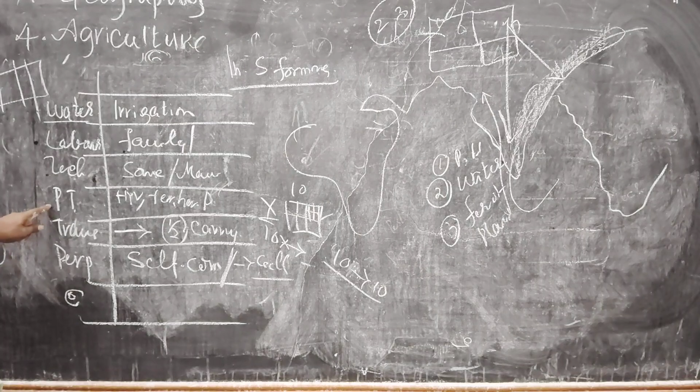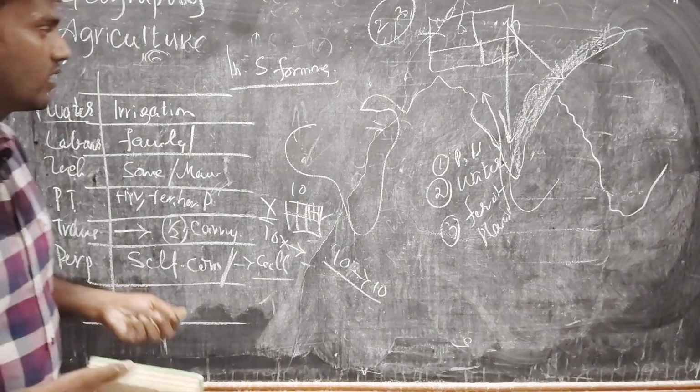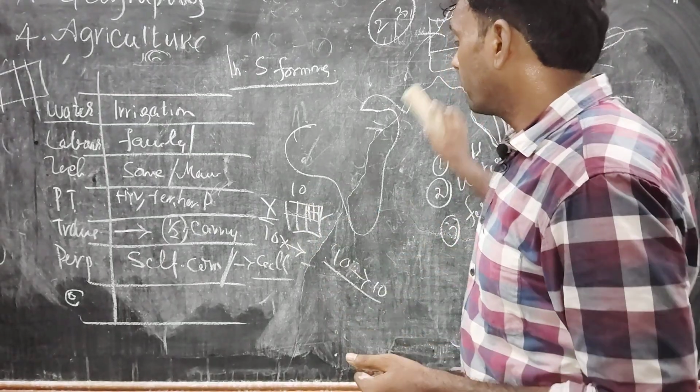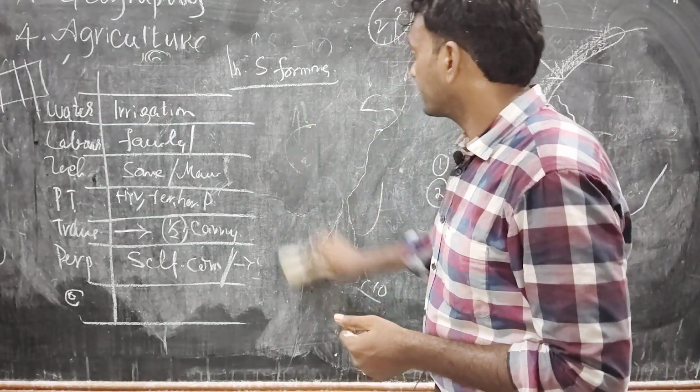What is that? Pocket technology. You use HYV seeds and artificial fertilizers, herbicides and pesticides. Coming to transport, it's also not developed. Purpose is self-consumption, and also the land parcel is very small. Is it clear? Okay.